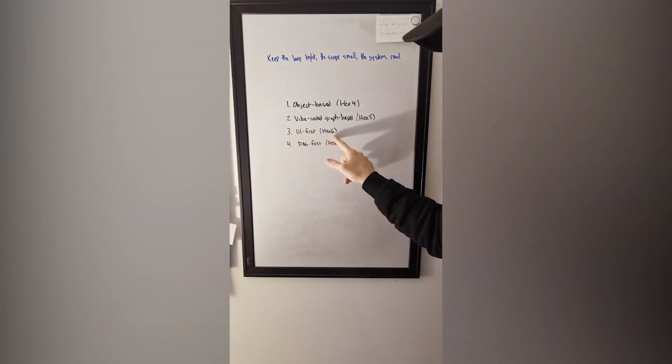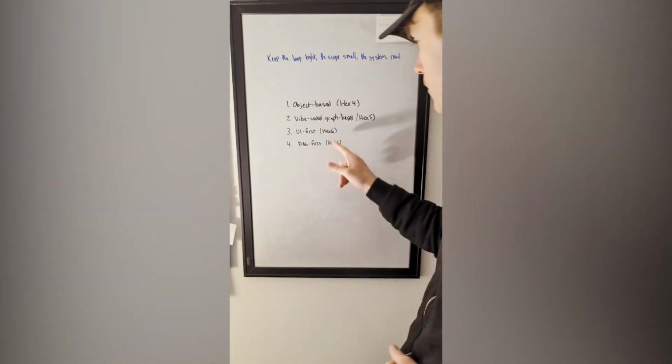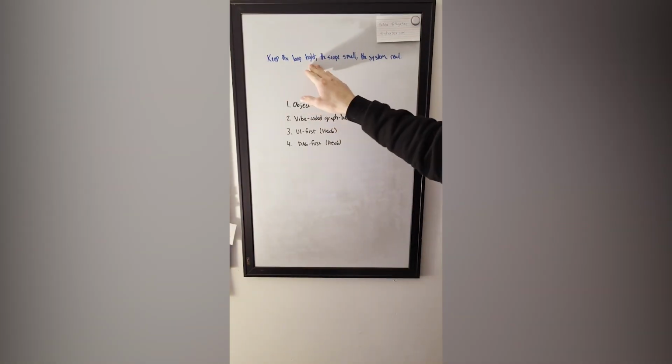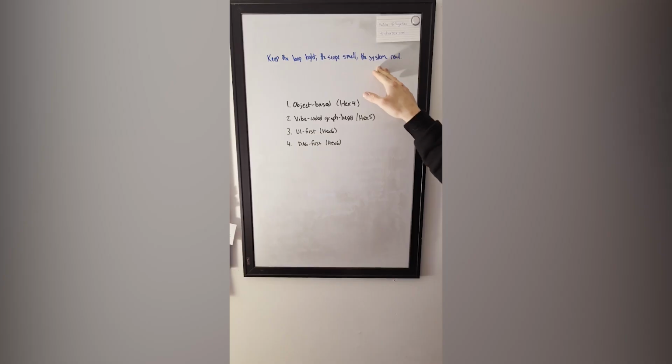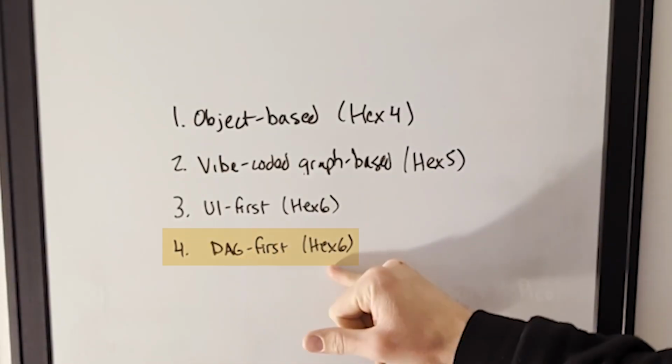So then I decided to try to recreate the UI from that in a simpler way. And I found myself going in circles because I was not keeping the loop tight, I was not keeping the scope small, I was not keeping the system real. Building the UI first when it doesn't actually execute anything is not useful. So that leads us to the DAG first approach.